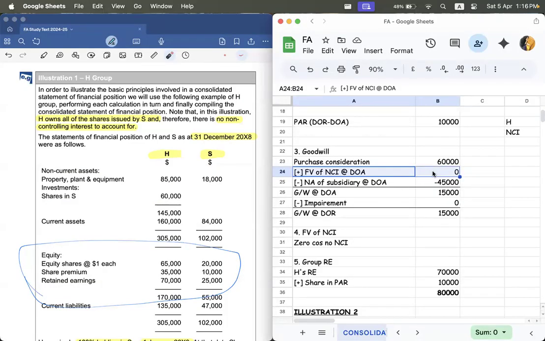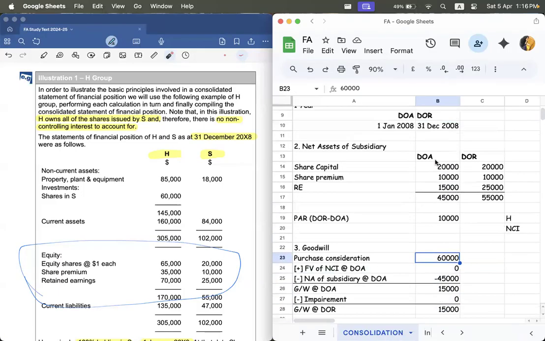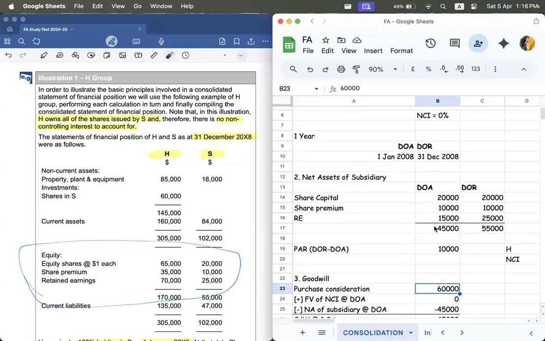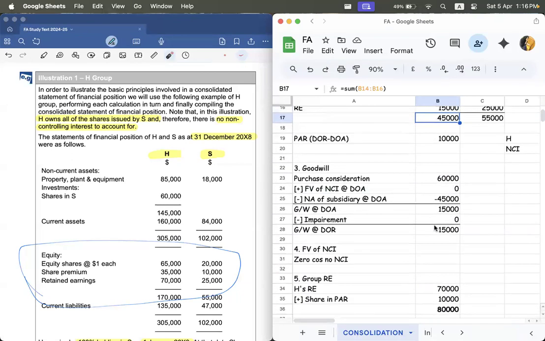Just the consideration. And since there is no NCI, plus fair value of NCI is 0. Clear? Now you're going to deduct net asset at DOA. For net asset at DOA, you're going to go to working note 2 and take this. Clear? And the resulting figure that you get is called goodwill at DOR. Understood? There is no impairment for your syllabus.